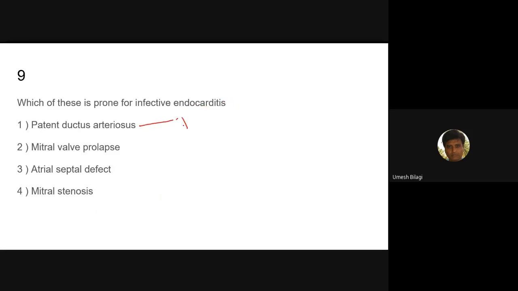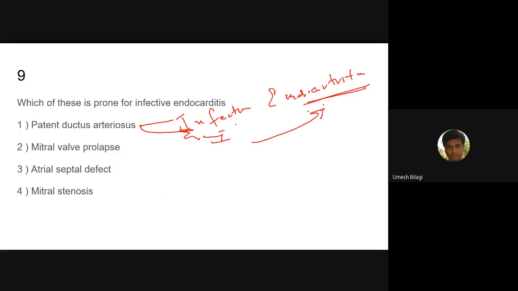It is an infective endarteritis. It is not the endocardium, it is actually the endothelium. You got it? Yes, sir. So patent ductus arteriosus is prone for infection. The proper word is actually endarteritis. Loosely people call it endocarditis. Got it? Yes, sir.